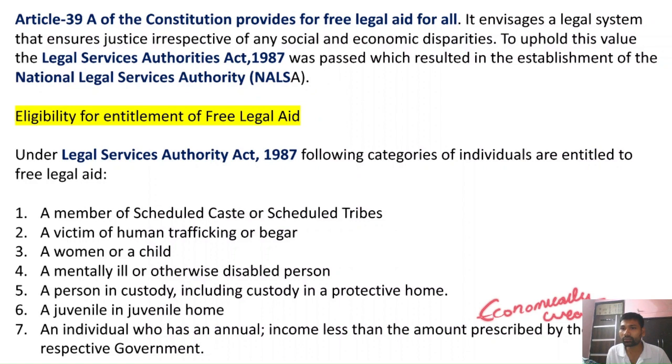See, if you remember, in the prelims 2020 question paper, the same question was asked by the UPSC: who among the following are eligible to receive free legal aid. And UPSC again asked it in the 2023 mains question.